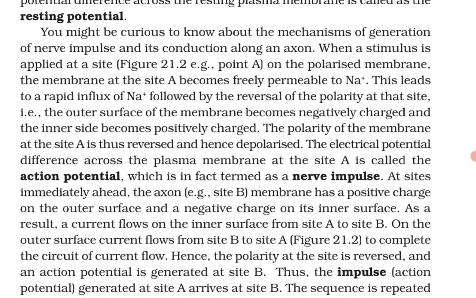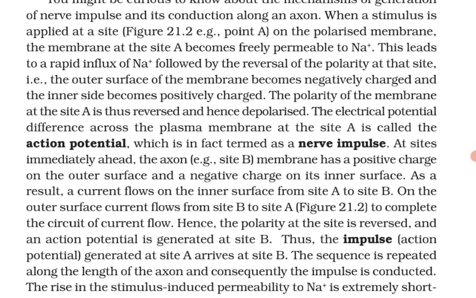When a stimulus is applied at a site on the polarized membrane, the membrane at the site A becomes freely permeable to Na+. This leads to a rapid influx of Na+ followed by the reversal of the polarity at that site. That is, the outer surface of the membrane becomes negatively charged and the inner surface becomes positively charged. The polarity of the membrane at the site A is thus reversed and hence depolarized. The electrical potential difference across the plasma membrane at the site A is called the action potential, which is in fact termed as a nerve impulse.